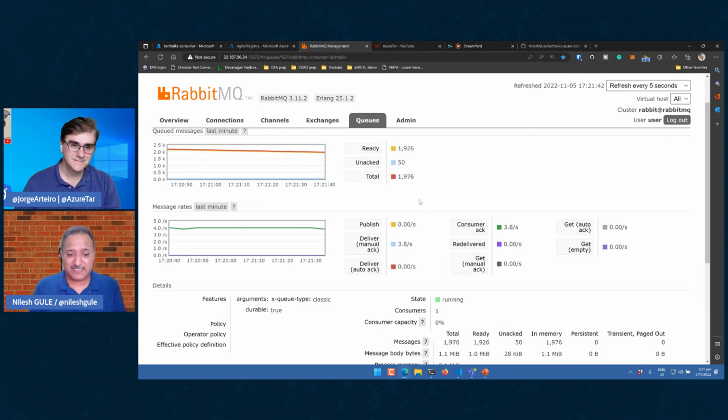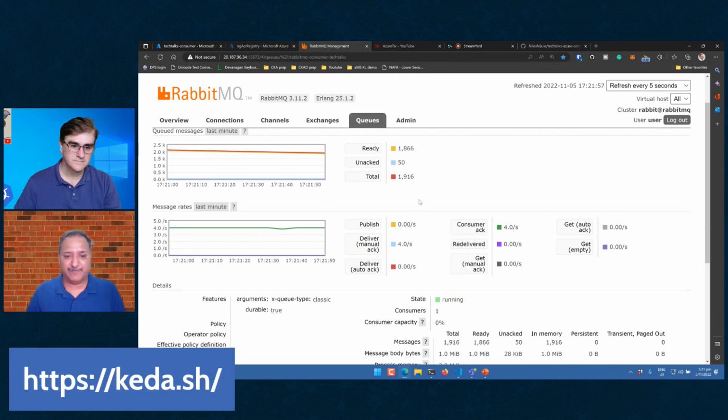So in such scenarios where we want the messages to be processed quickly, and we want to scale the number of consumers, we can use Keda. We can scale our application based on different metrics.